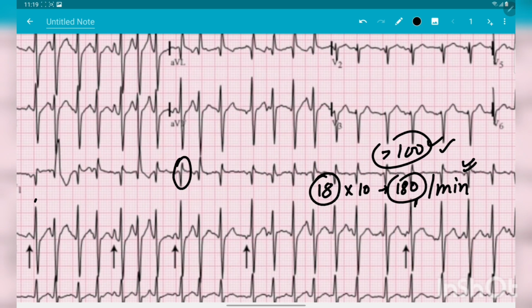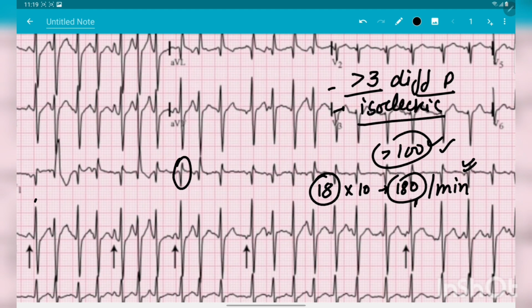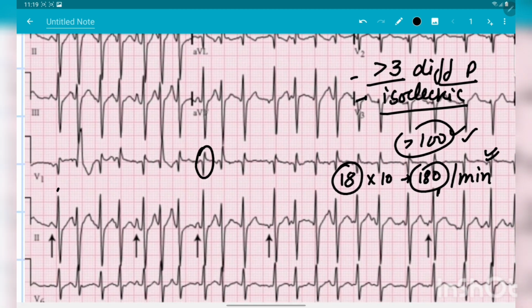Now let's try to make our diagnosis of why this is multifocal atrial tachycardia. There are some specific guidelines to call an ECG multifocal atrial tachycardia. So what are these guidelines? There should be more than 3 different morphologies of P waves present, and there is the presence of an isoelectric line between these P waves. So let's come to this strip. These arrows are given here. We can say that this P wave, this P wave, this P wave and this P wave. There are a lot of morphologies of P wave here.